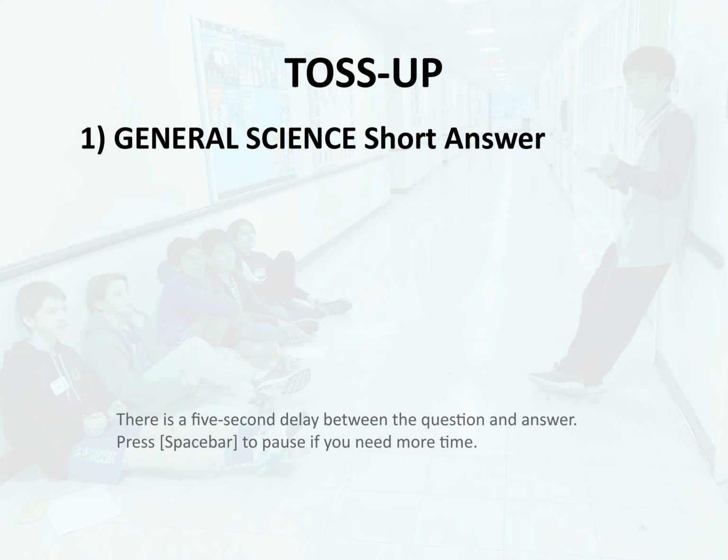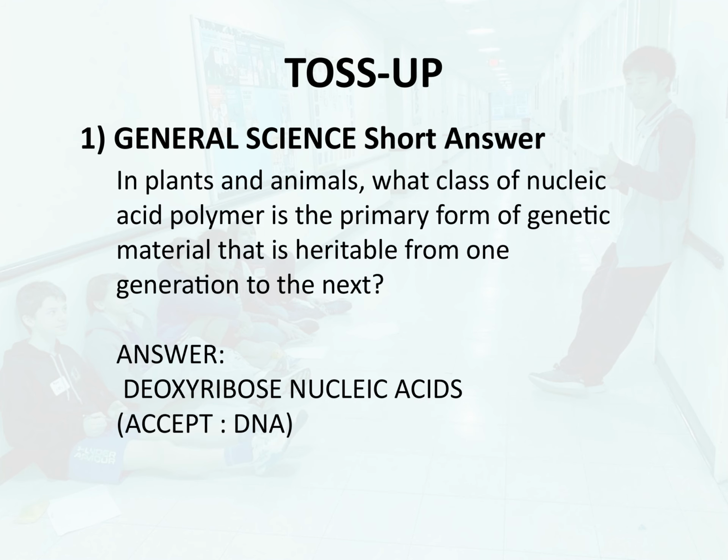Toss-up 1. General science. Short answer. In plants and animals, what class of nucleic acid polymer is the primary form of genetic material that is heritable from one generation to the next? Answer. Deoxyribose nucleic acids.